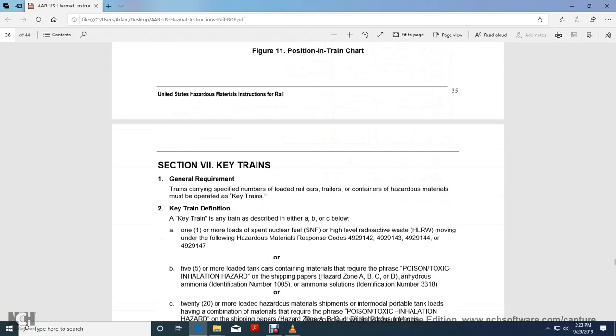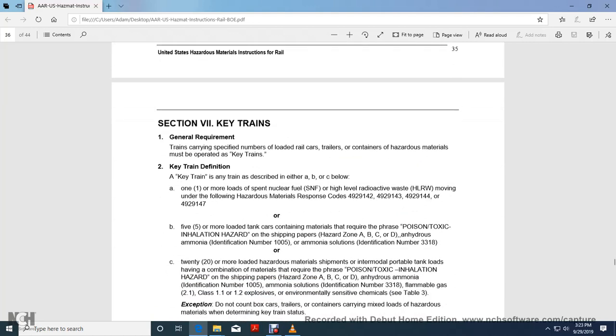Alright, Section 7, Key Trains. General requirement. A train carrying specified numbers of loaded rail cars containing hazardous material must be operated as a key train. The definition of a key train is any train described with the letters E, A, B, or C or below. One or more loads with spent nuclear fuel or high-level radioactive waste, moving under the following hazardous material response codes